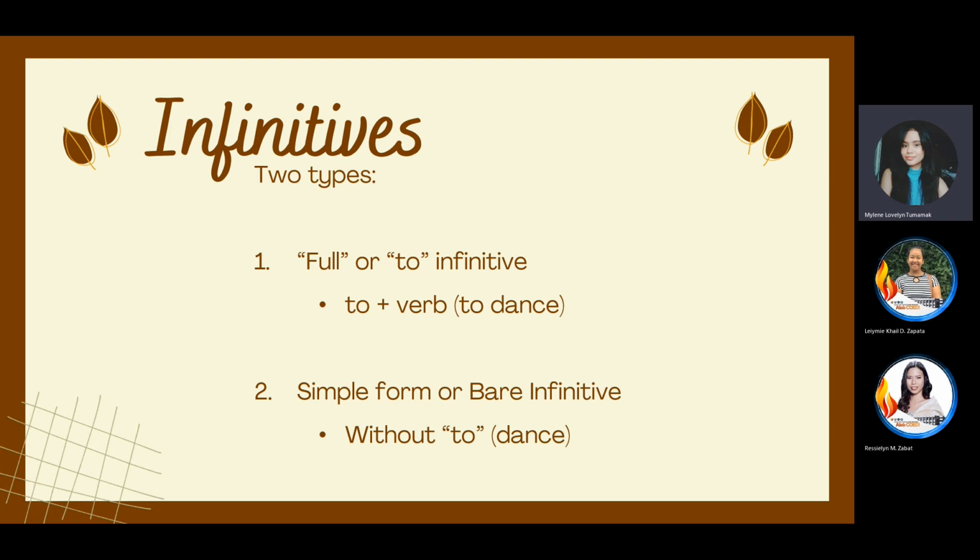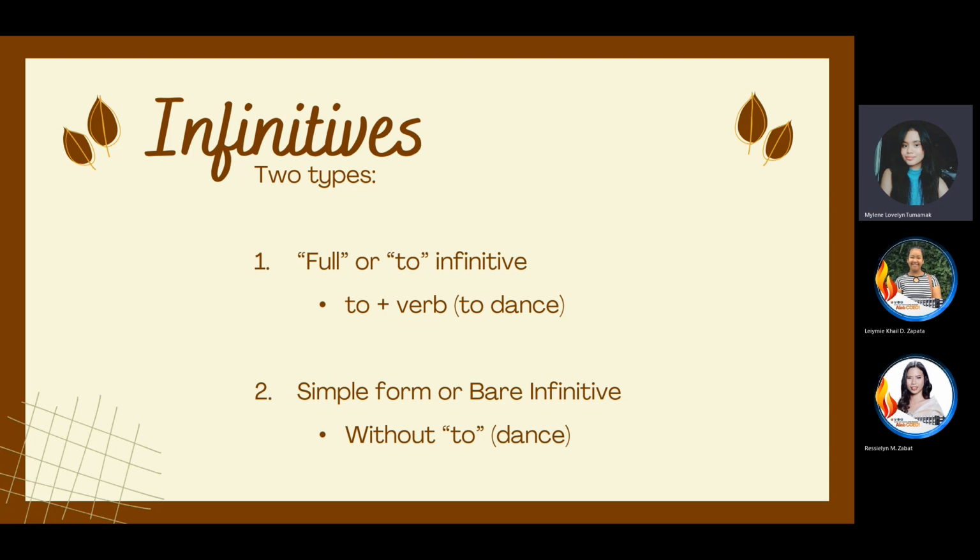Okay, you're correct. The first one is what we call infinitives. Just like what you did, we added the word to before the verb. We sometimes call this full or to infinitive. When we add the word to before our verb, we call it full or to infinitive.